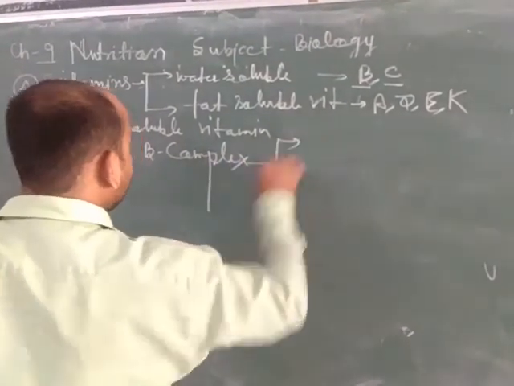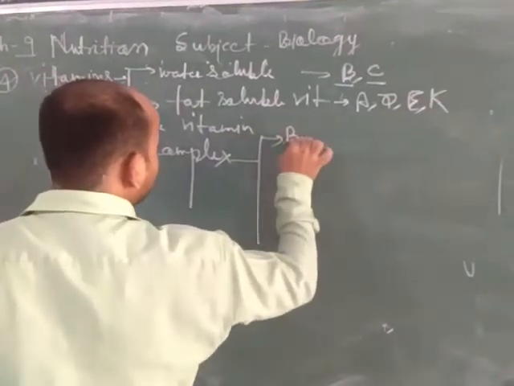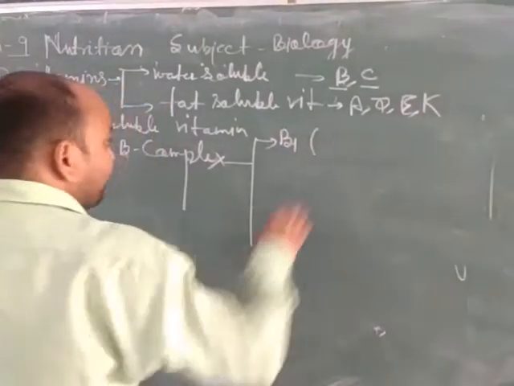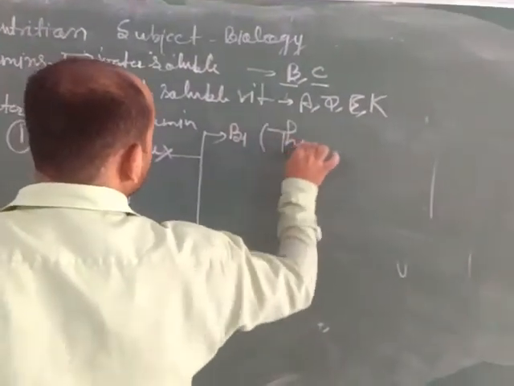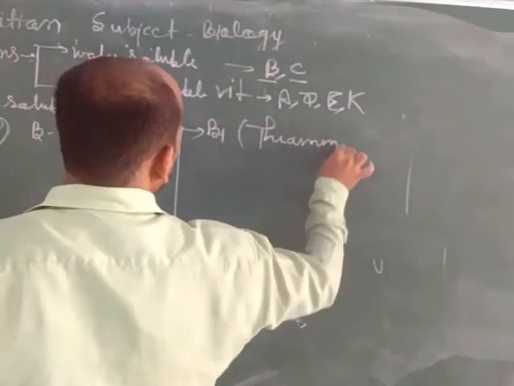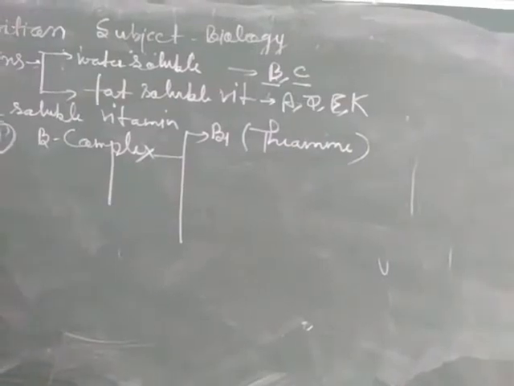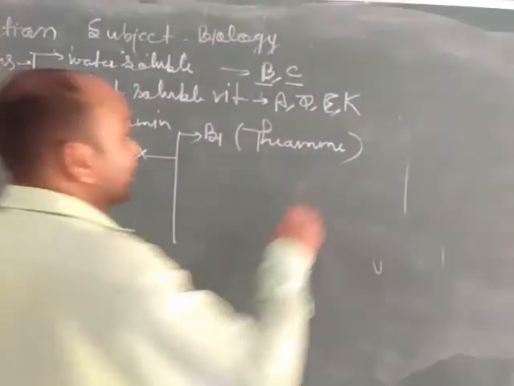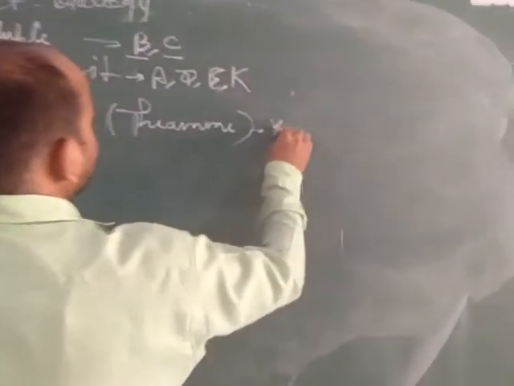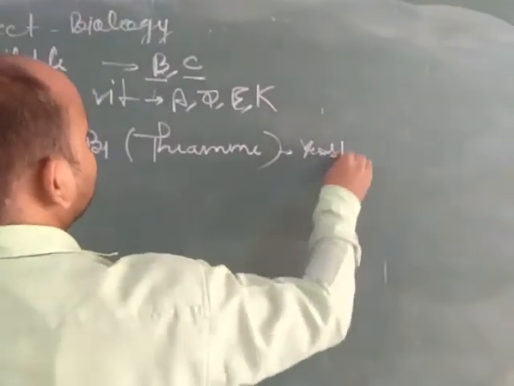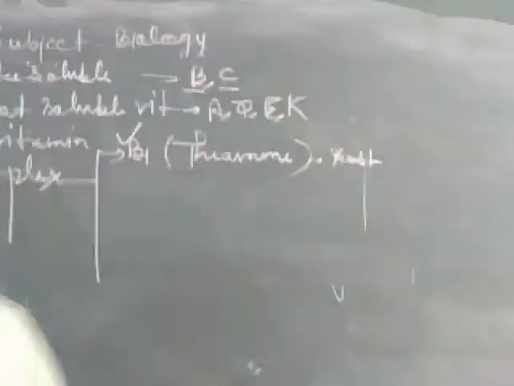It has many categories. B1, its scientific name is thiamine. Its chief sources are yeast and cereals.